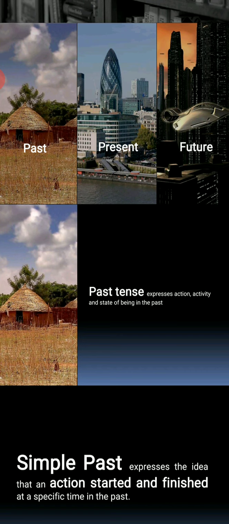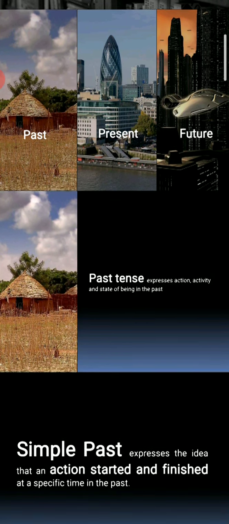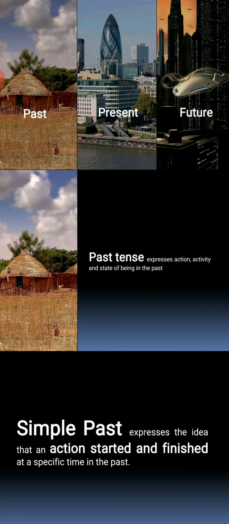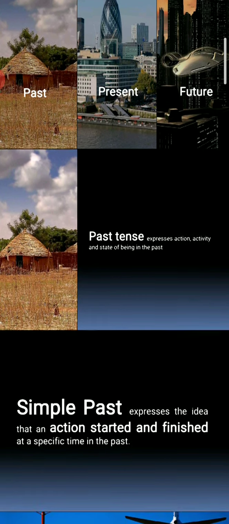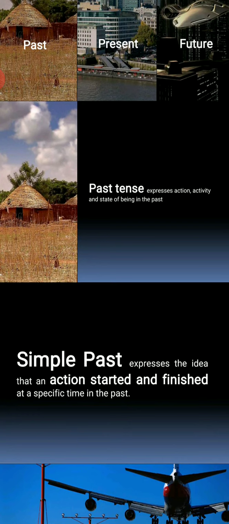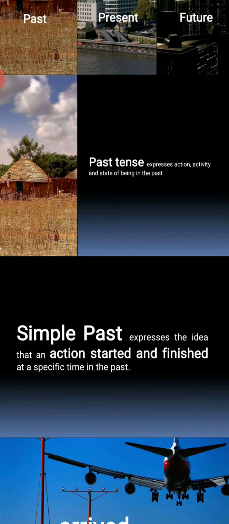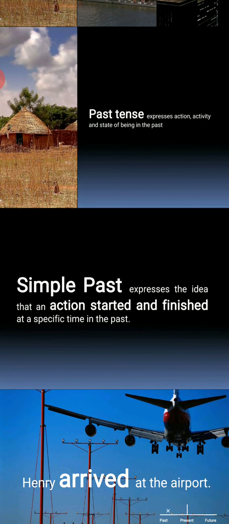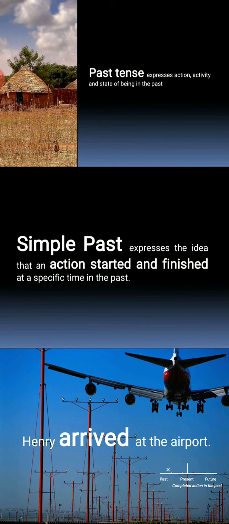Past tense, what is past tense? The action which has been done in the past. Past tense expresses action, activity, and state of being in the past. Now, simple past tense. Simple past tense expresses the idea that an action started and finished at a specific time in the past. The example given is: Henry arrived at the airport.